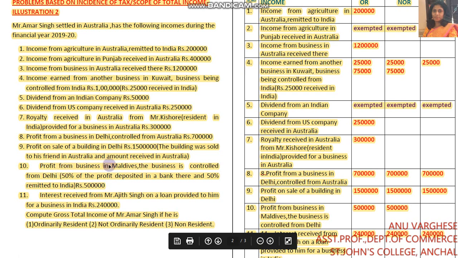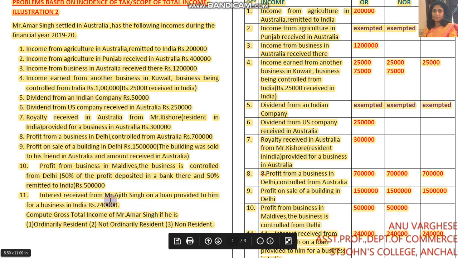Next, profit from business in Maldives. The business is controlled from Delhi. 50% of the profit deposited in a bank there and 50% remitted to India. Ignore this remittance case. Okay. Then profit from business in Maldives and business is controlled inside India. So it is taxable for ordinarily resident and not ordinarily resident. So you can write 5 lakhs in the column of ordinarily resident and not ordinarily resident.